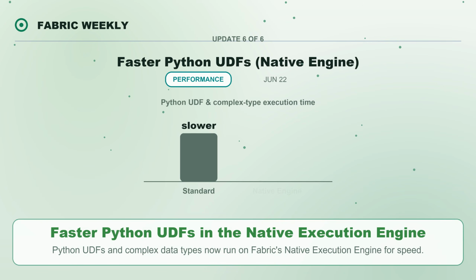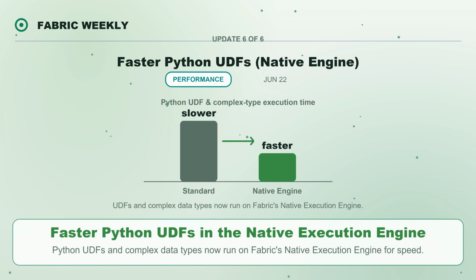And sixth, a performance win. Improve performance for Python UDFs and complex data types in Fabric's native execution engine. Python user-defined functions and nested, complex types used to carry overhead. Running them on the native execution engine speeds them up significantly, so your Spark workloads that lean on Python logic and rich data types finish faster for the same code.